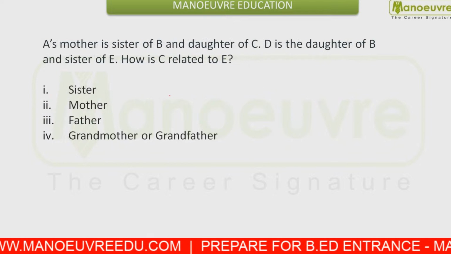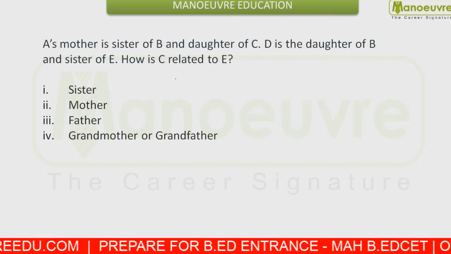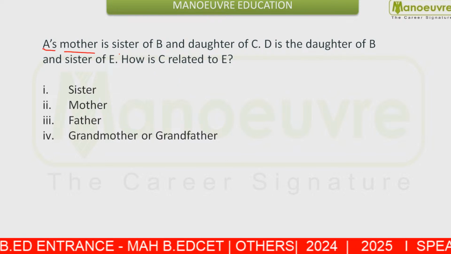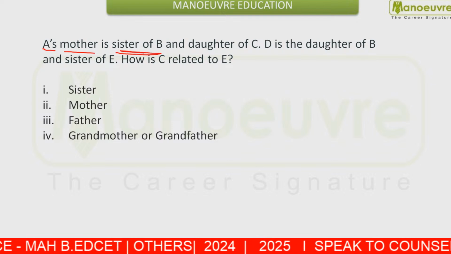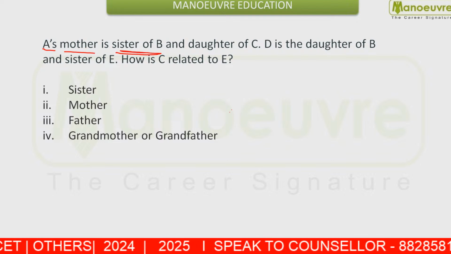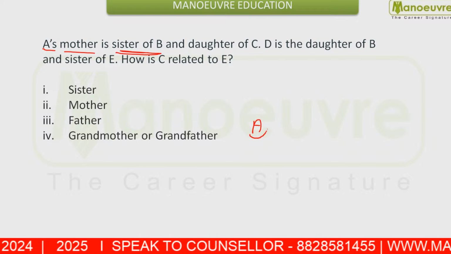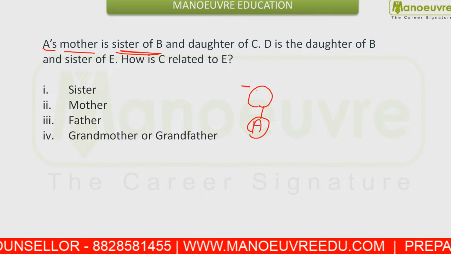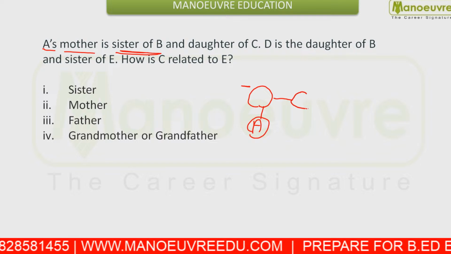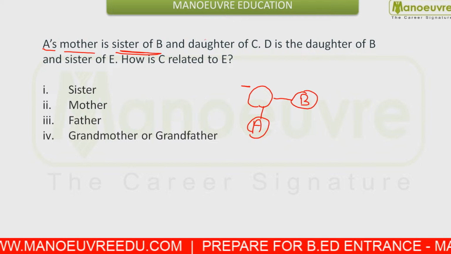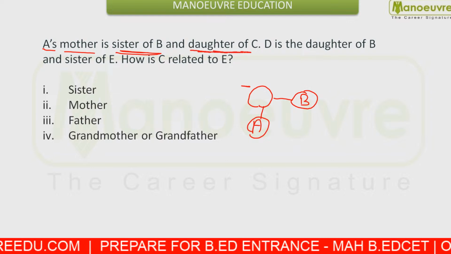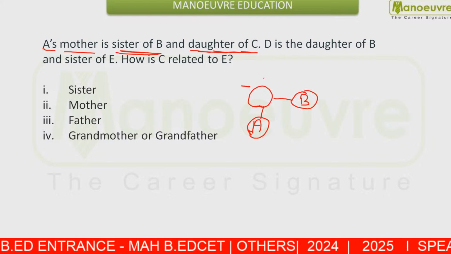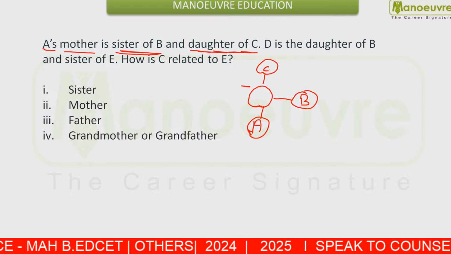Next, this is again a question from blood relation. This is: A's mother is sister of B. We can make this: A's mother is sister of B. Here is going to be the mother of A, and she is sister of B. And you are given, and daughter of C. That means he is talking about A's mother only. And she is daughter of what? She is daughter of C.